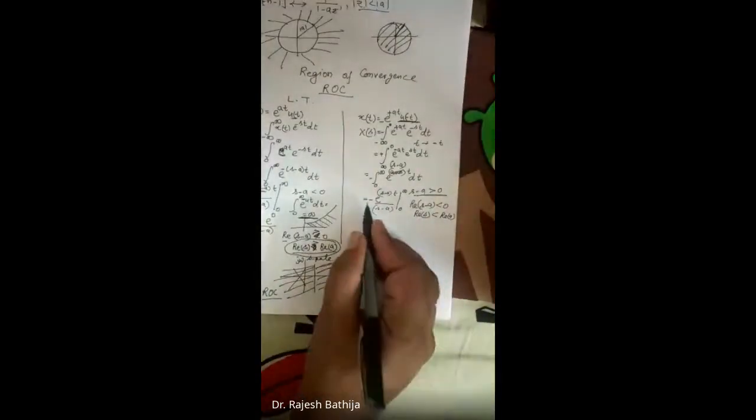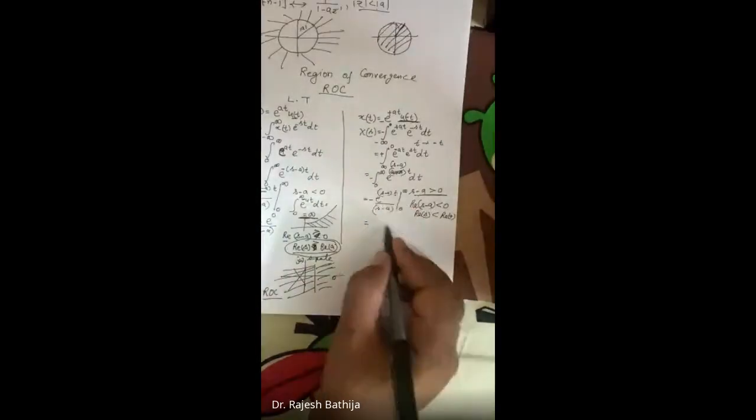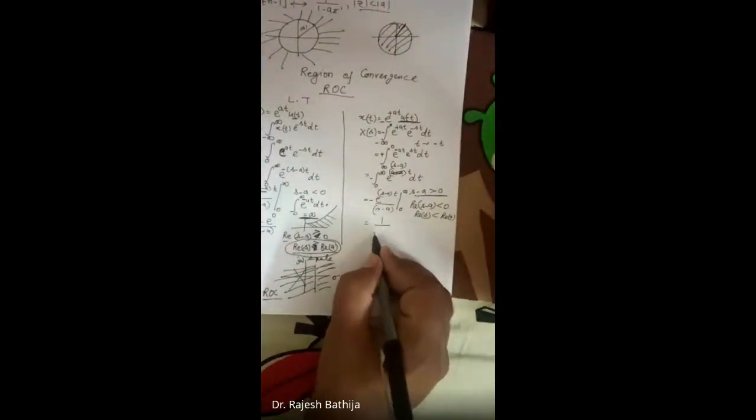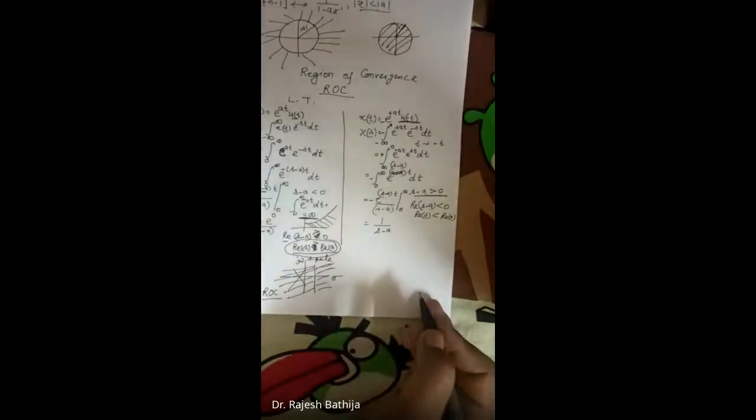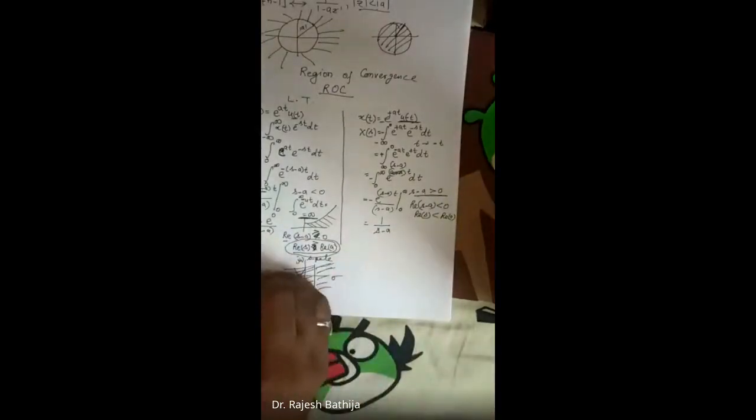So here the minus sign. When we find this result, it will be the same as 1 over s minus a, which is the same as we got here also. In this also we are getting the same result. These two signals are entirely different signals. This is a right-side signal, and this is the left-side signal, right? But the problem is that here the real part of s is less than the real part of a, and here the real part of s is greater than the real part of a, right?